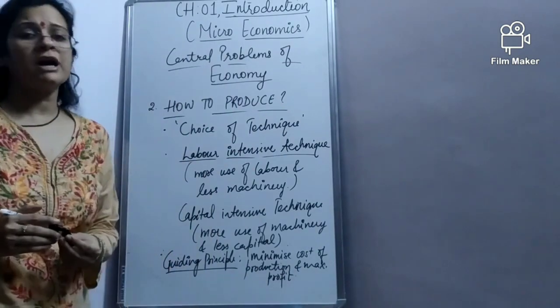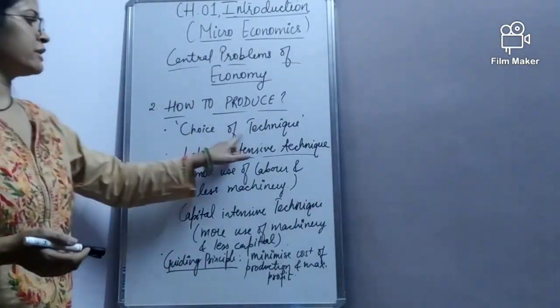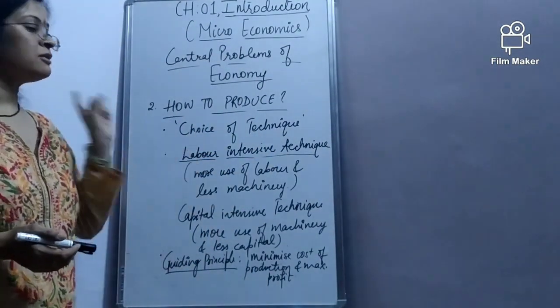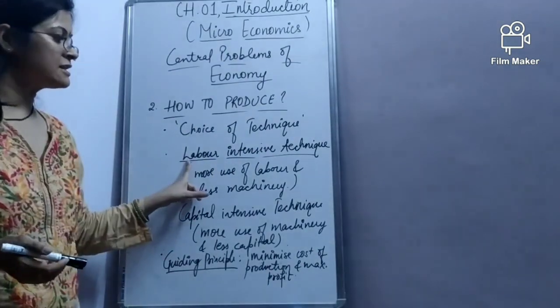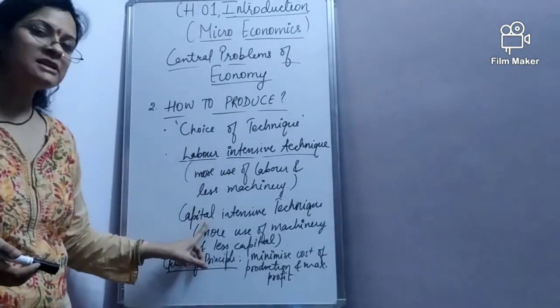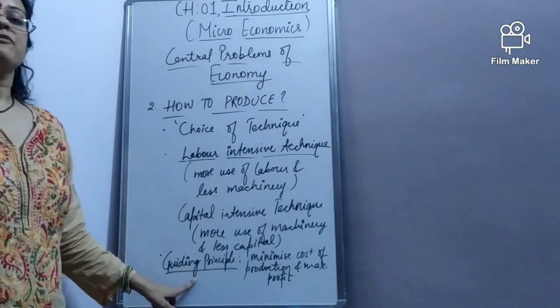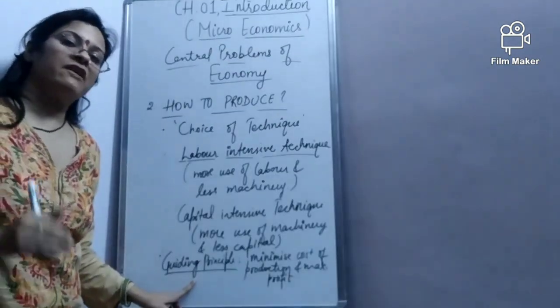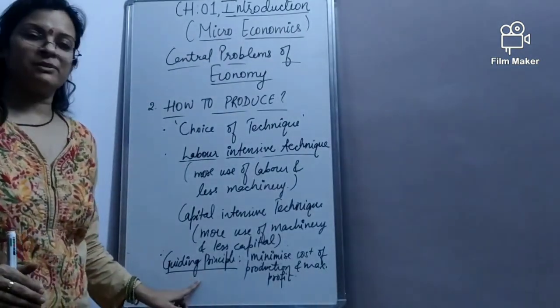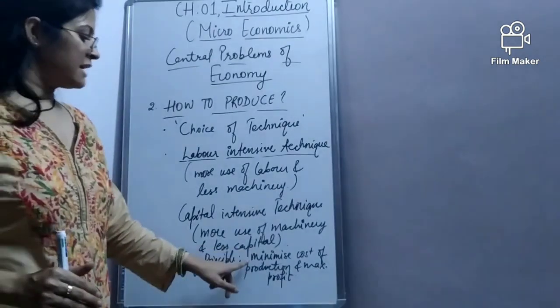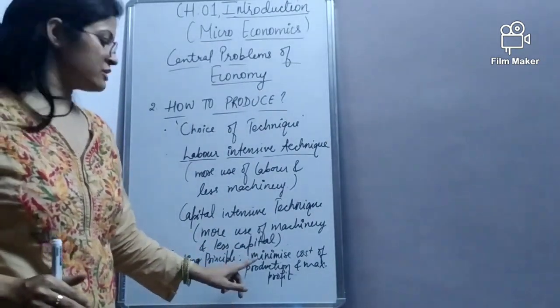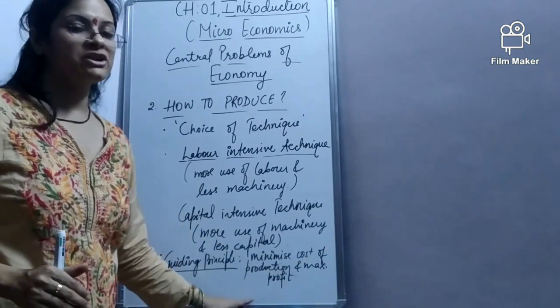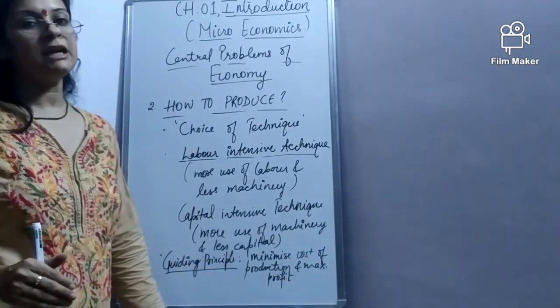So this was about how to produce. It deals with choice of technique. I have two techniques available: one is the labor-intensive technique and the other is the capital-intensive technique. While making the choice, I will keep in mind the guiding principle, which says that the technology which minimizes the cost of production and maximizes the profit should be used.